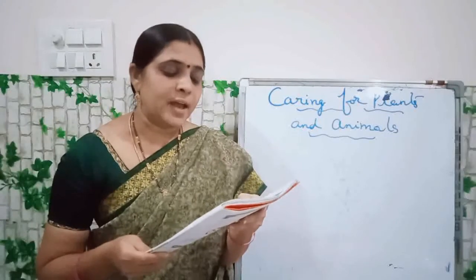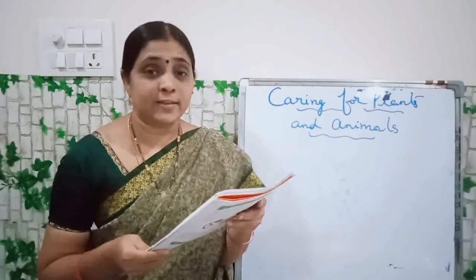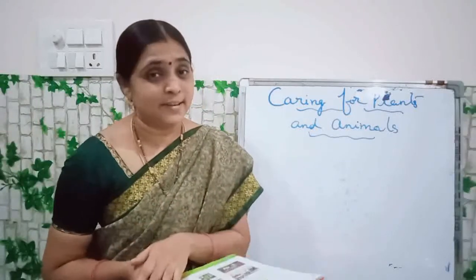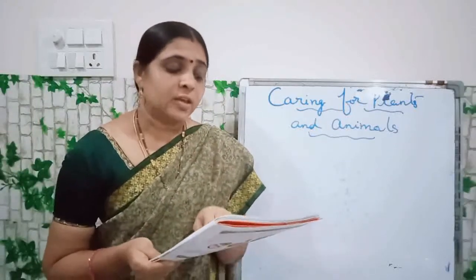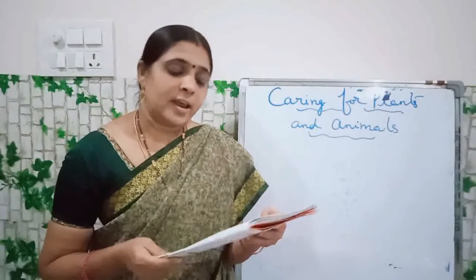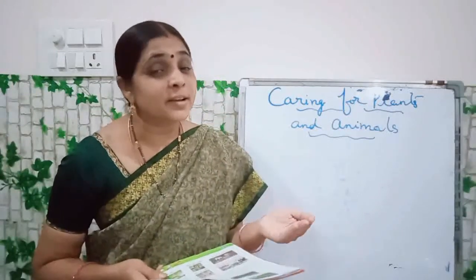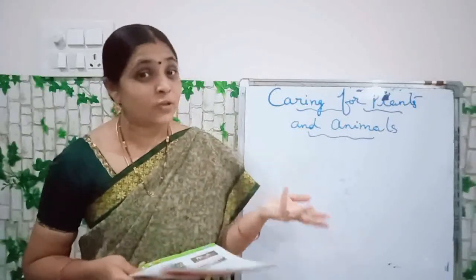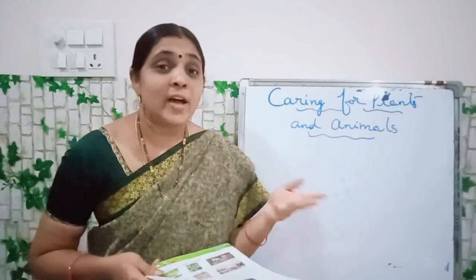Some animals are found in forests. What are forests? Otherwise called jungles, J-U-N-G-L-E-S. Forests, F-O-R-E-S-T-S. We see some animals in forests, that is, jungles. For example, what are the examples, children? Elephants, lion, tiger, leopard, deer. All wild animals will be seen in forests.